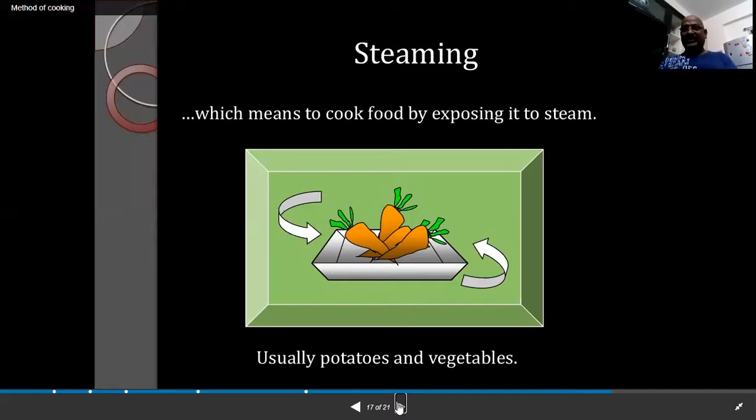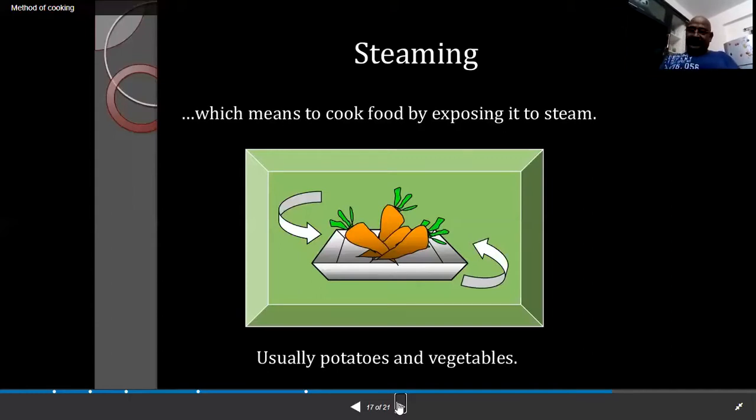Steam means the evaporation of the water molecules. So the steam will come out, and we close the lid of the idli steamer, so there is no chance for the steam to escape. The steam will be released inside the steamer, so your idli will cook. That is the method called steaming.